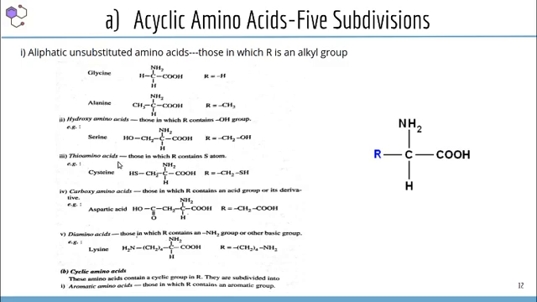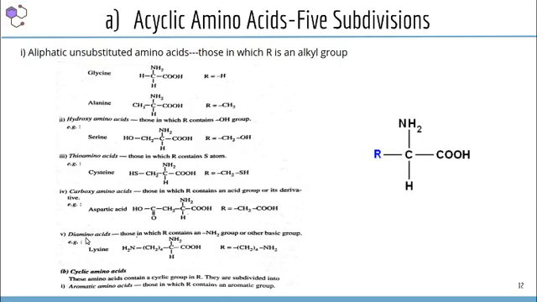Then next one is thioamino acids. Thioamino acids are those in which R group contains S atom, sulfur atom. For example, cysteine. Cysteine contains the thiol group SH. Then fourth classification is carboxy amino acids. In this case, the side chain R group contains additional carboxyl acidic group or its derivative. Example aspartic acid, glutamic acid, etc. So here it is having a COOH functional group.